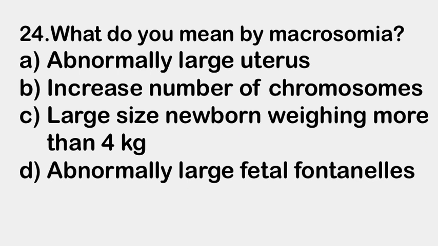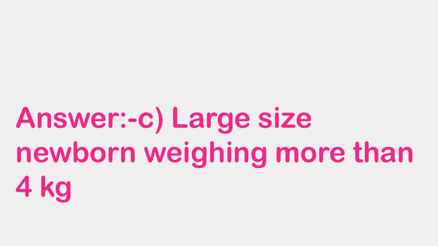Next question. What do you mean by macrosomia? A, abnormally large uterus, B, increased number of chromosomes, C, large size newborn weighing more than 4 kg, and D, abnormally large fetal fontanelles. Right answer is C, large size newborn weighing more than 4 kg. It's known as macrosomia.